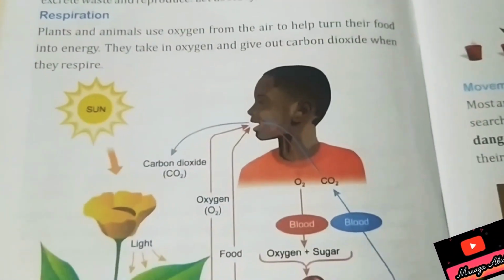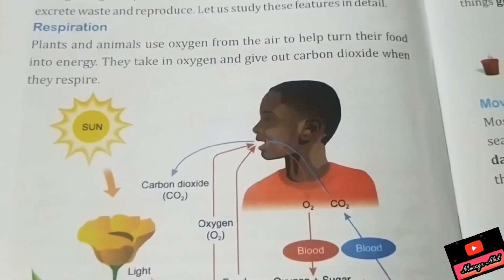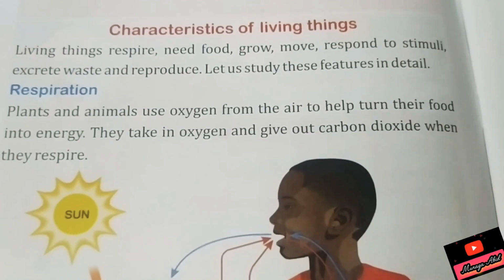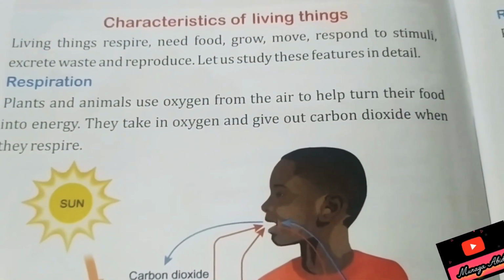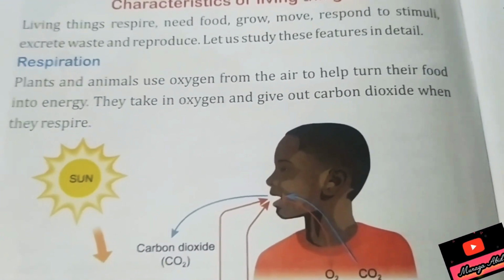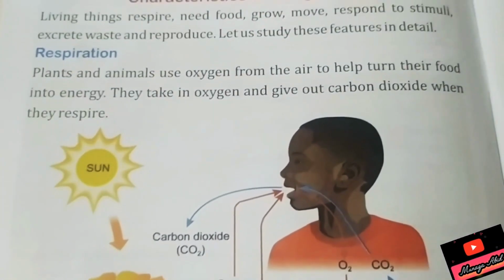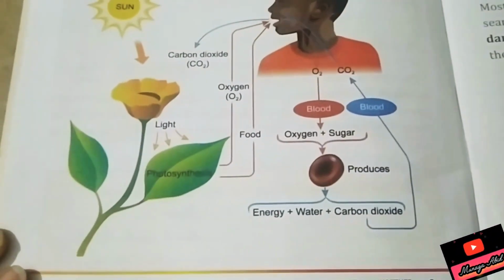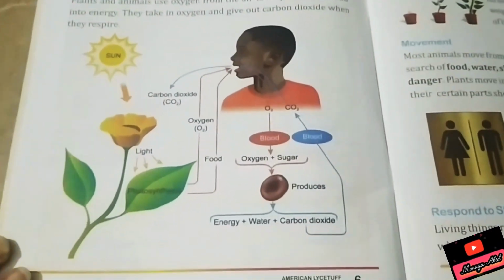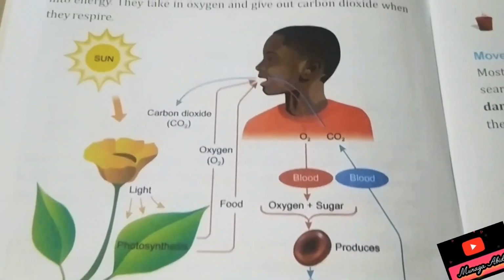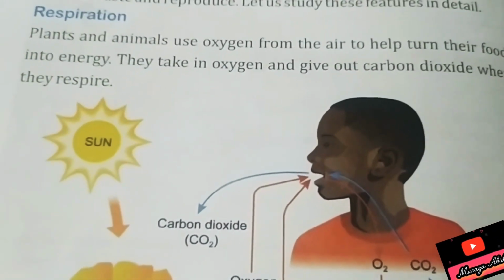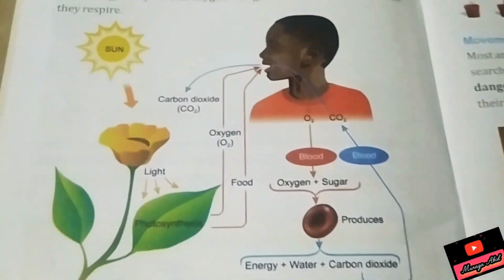Let's study respiration today. Respiration is how all plants and animals use oxygen from air to help turn their food into energy. Whatever you have eaten in your breakfast or lunch is broken down by oxygen. How do we get oxygen? We get oxygen from the nose. Other organisms get oxygen from their skin. We will study in detail.